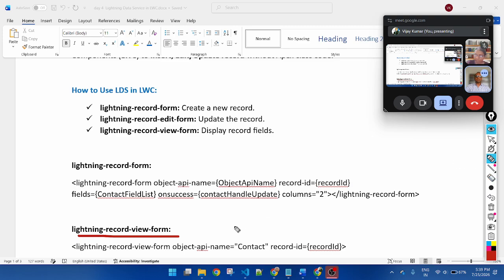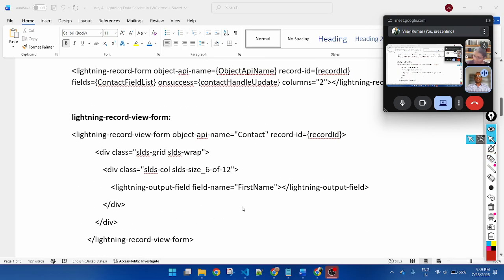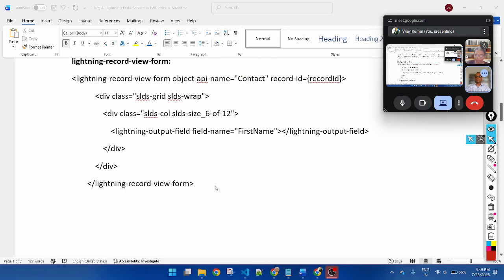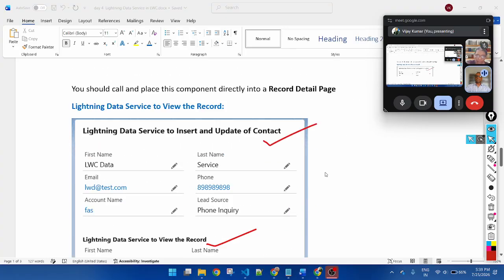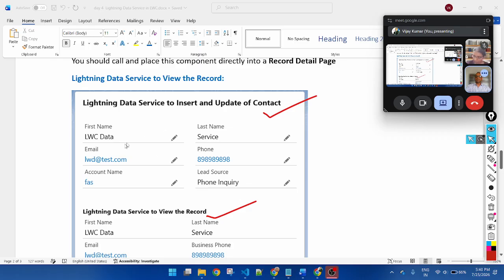That means in the record view form, we will be able to see the data in view mode, not edit mode. Once a record is created, we can easily edit the existing record and save. So we can easily edit and update the record through Lightning Data Service.